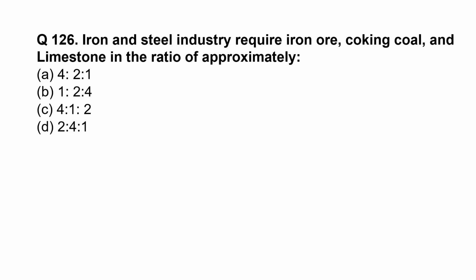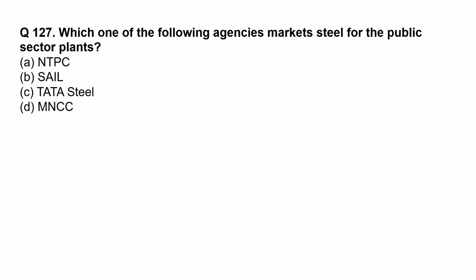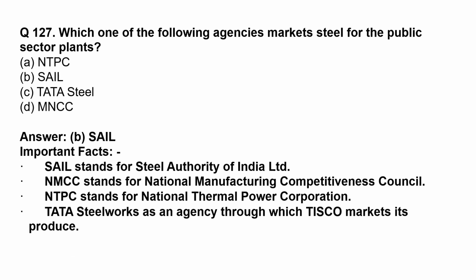Iron and steel industry require iron ore, coking coal, and limestone in the ratio of approximately 4:1. Which one of the following agencies markets steel for the public sector plants? The correct option is option B, SAIL. SAIL stands for Steel Authority of India Limited. NMCC stands for National Manufacturing Competitiveness Council. NTPC stands for National Thermal Power Corporation.